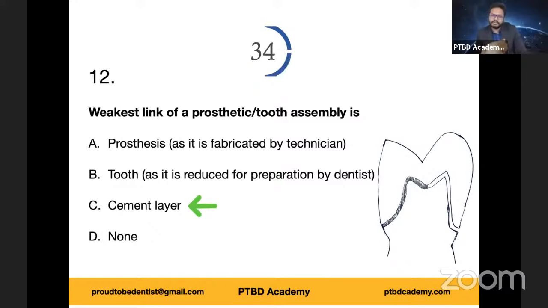This is considered the weakest link because dislodgement of prosthesis is usually due to cement fractures, dissolution, and erosion of cement. So there are secondary caries and all, as you're familiar with. The cement layer is considered the weakest layer. Those who chose option C, award yourself 4 marks.